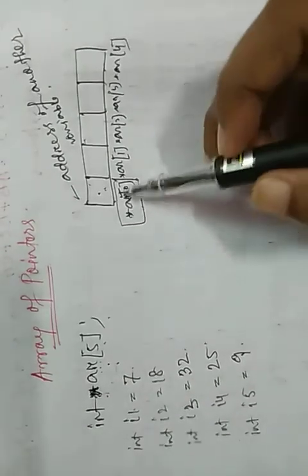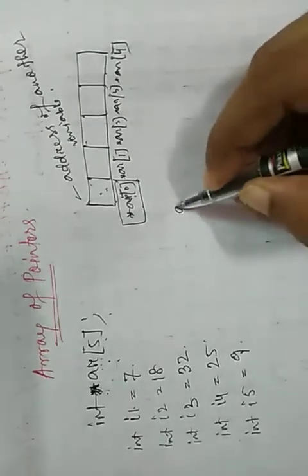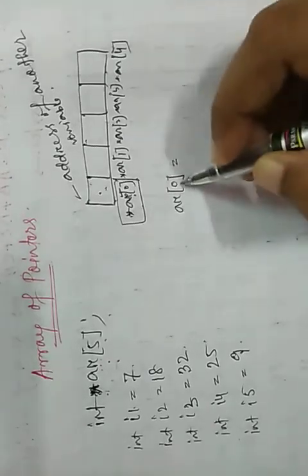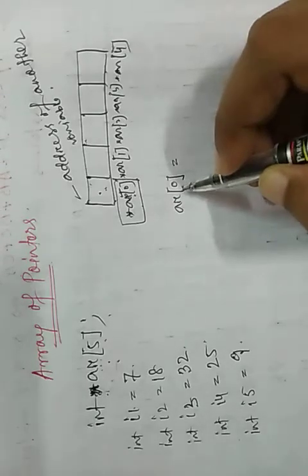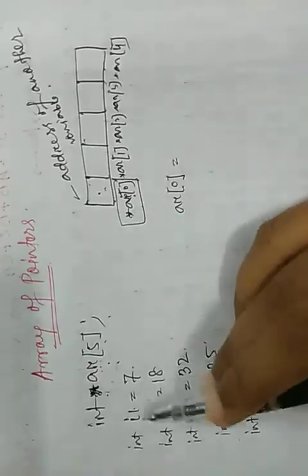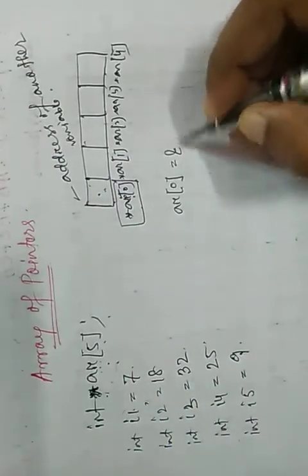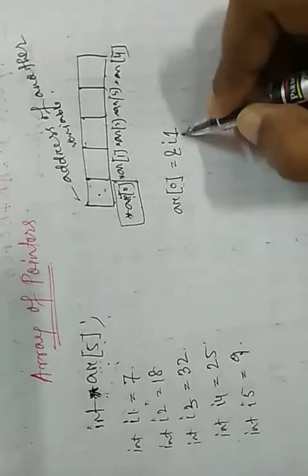Now as this is an array of pointer, AR[0] is a pointer variable, not a normal variable in an array. So we can allocate the address of I1 in AR[0].